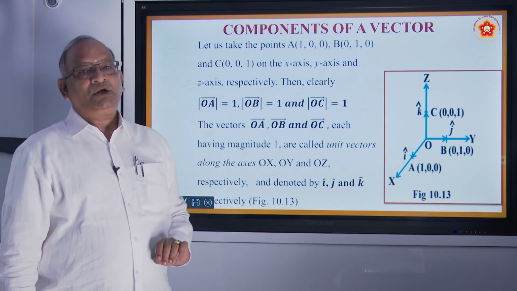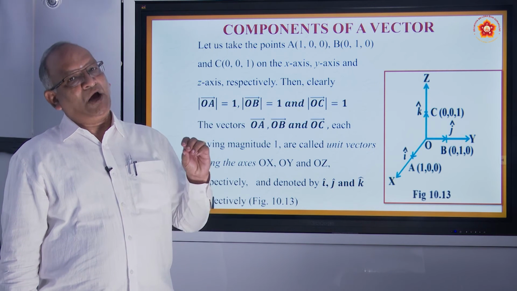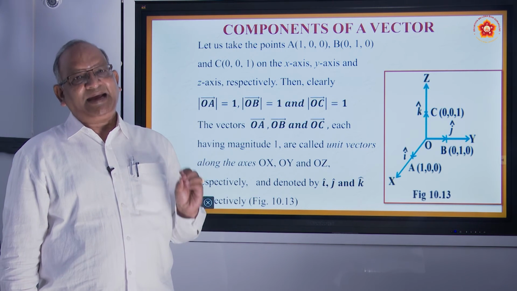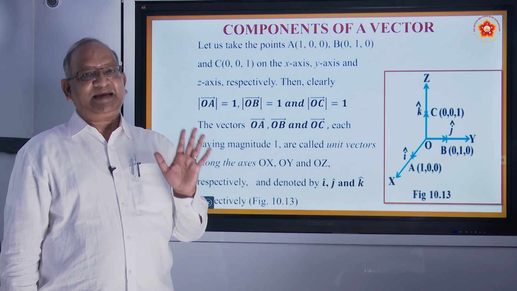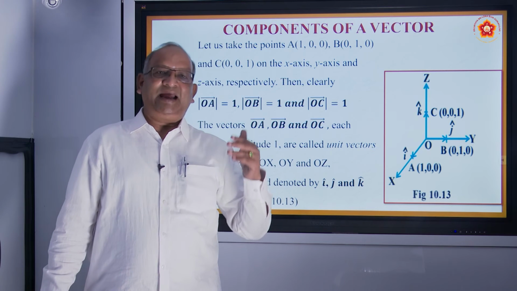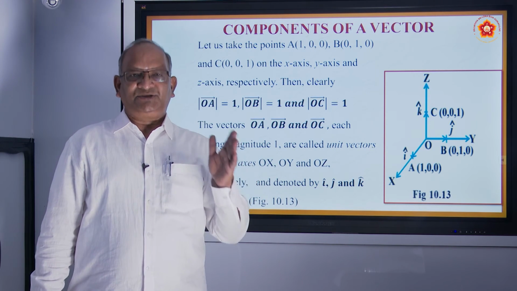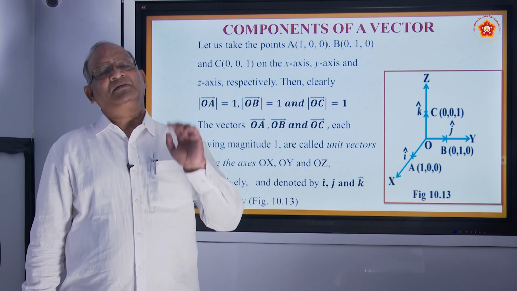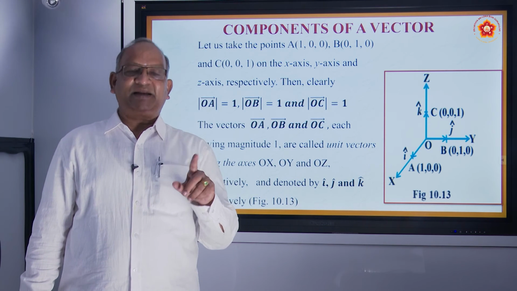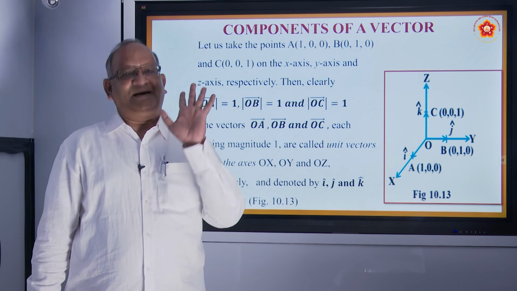So we have unit vectors along the x-axis, along the y-axis and along the z-axis. Since they are unit vectors, we represent them by i, j, k. i, j, k represent unit vectors along the x-axis, y-axis and z-axis. i along x-axis, j along y-axis and k along z-axis. They are unit vectors because their length is 1 unit. It can be 1 millimeter, 1 centimeter, 1 inch, 1 meter, whatever it is, but 1.